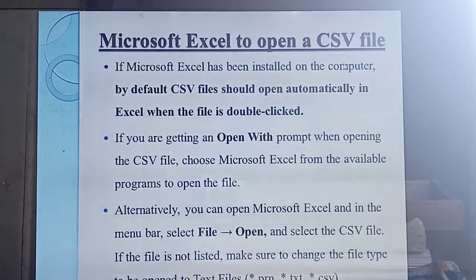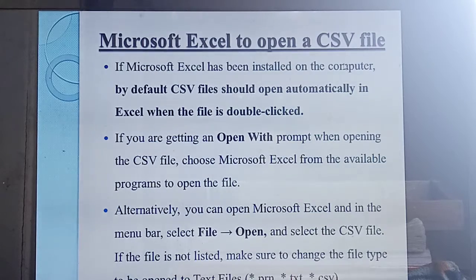Third way, you open the Excel. Directly open the Excel file, then select the file menu. I am going to teach three ways here. Please listen carefully. The third way is to open the Excel file, then select the open option. Which menu should you select? File menu. From the file menu, which option? Open option. Then immediately when you click the open option, you should see whether the file name is here.